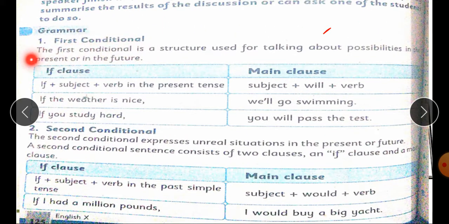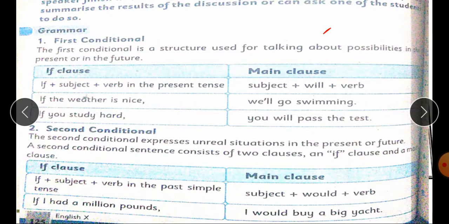First conditional. The first conditional is a structure used for talking about possibilities, that is, actions that are possible in the present or in the future.